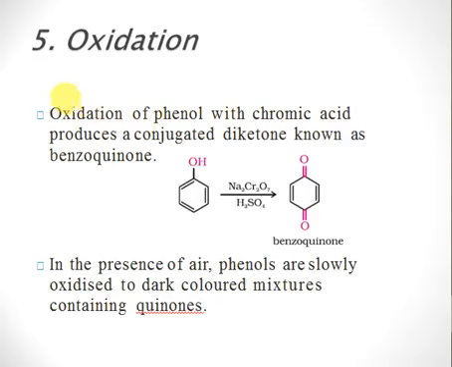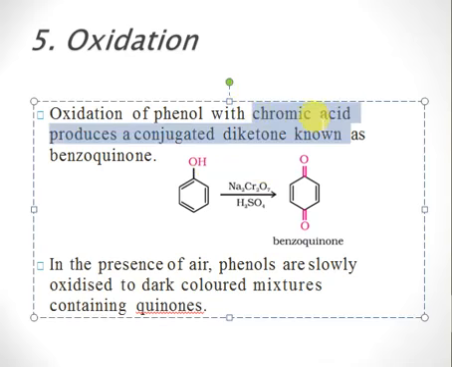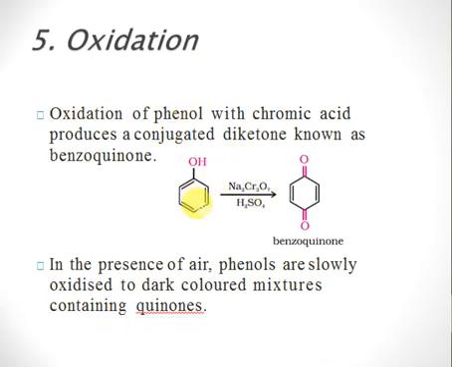Right, so if you have to oxidize phenol, we make use of chromic acid, right? Chromic acid does not exist as such. We have to make chromic acid. So we can make chromic acid by reacting sodium dichromate, Na2Cr2O7, with sulfuric acid. You can also make use of potassium dichromate, or you may use sodium dichromate, right? The reaction of sodium dichromate or potassium dichromate with sulfuric acid will result in formation of chromic acid. Chromic acid cannot be stored as such, so you have to prepare it whenever you have to use it.